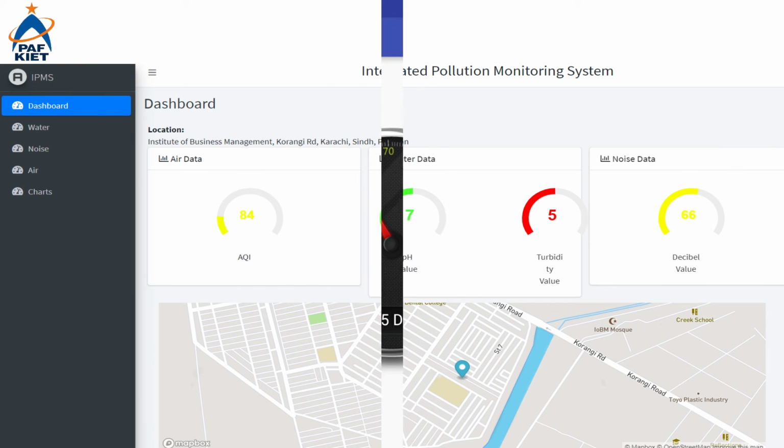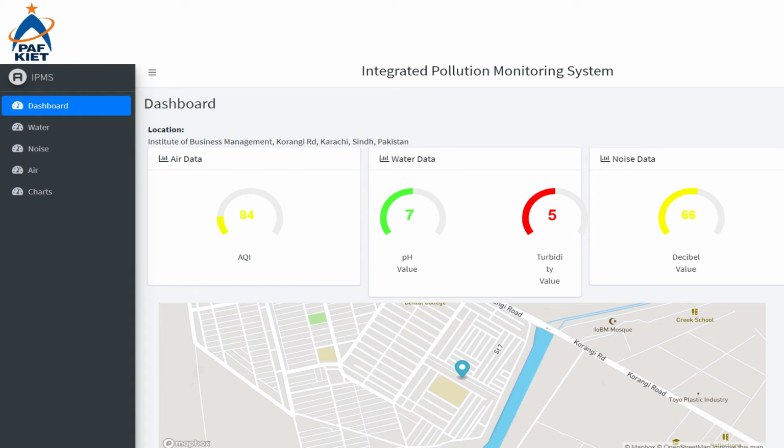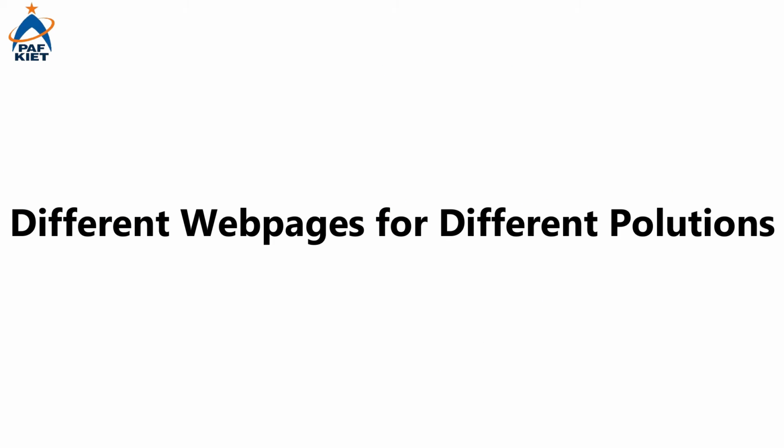The dashboard shows the air quality, which is computed using the three air pollutant values, the pH and turbidity of water, as well as the decibel values of the microphone. The current location of the system can be seen below over the map. The web application has different pages for different pollutions, which show the historical record of data as well as the different analytics of the pollutants.